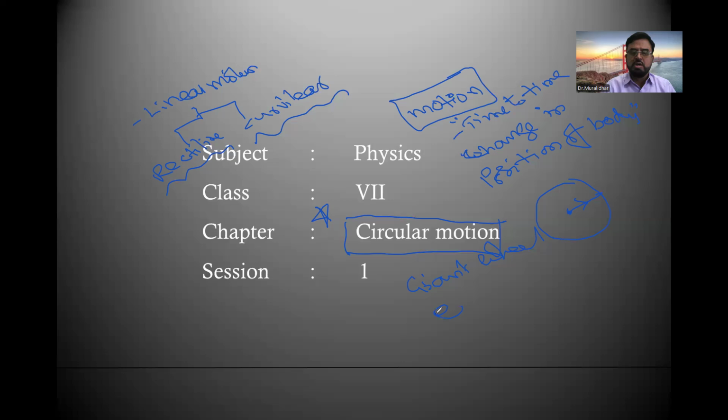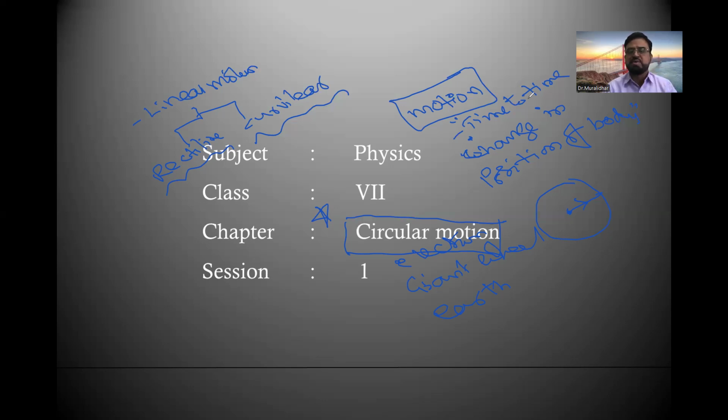Suppose our Earth is revolving around the Sun in a circular path for so many million years. Similarly, electrons move around the nucleus in a curved path, which is called circular motion. Your cycle tires or vehicle tires all follow the circular path. There are so many examples in our day-to-day life where circular motion comes into play.